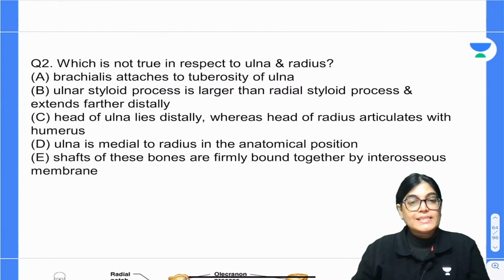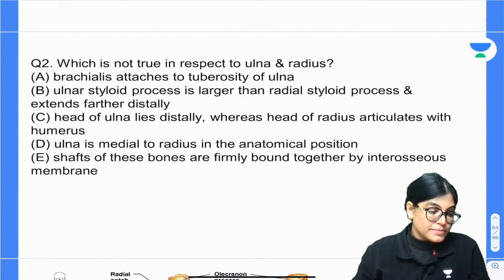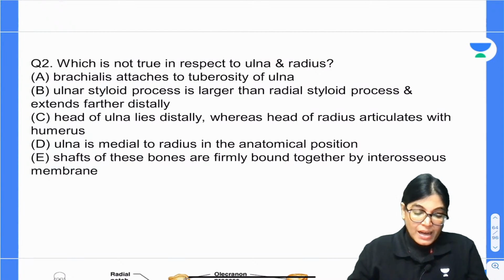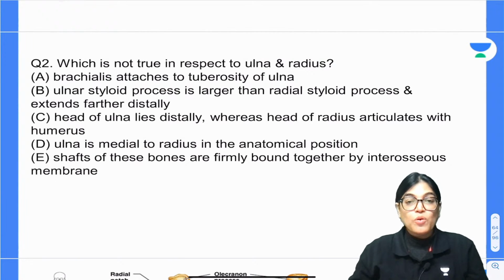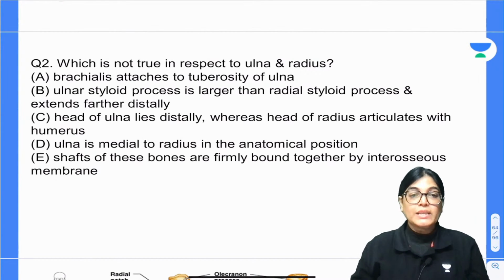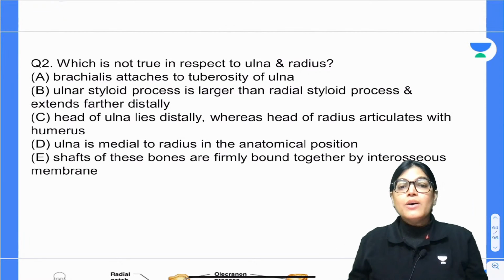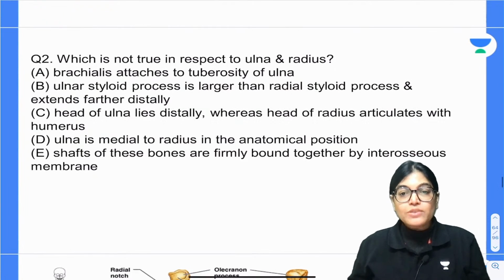Head of the ulna lies distally, whereas head of the radius articulates with the humerus. Ulna is medial to the radius bone in the anatomical position, and the shafts of these bones are firmly bound together by the interosseous membrane.